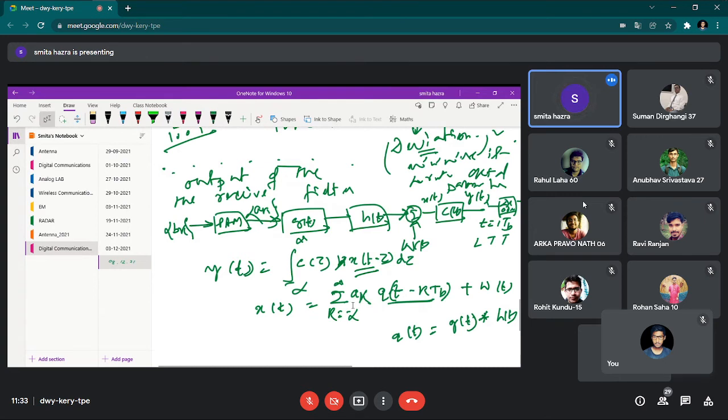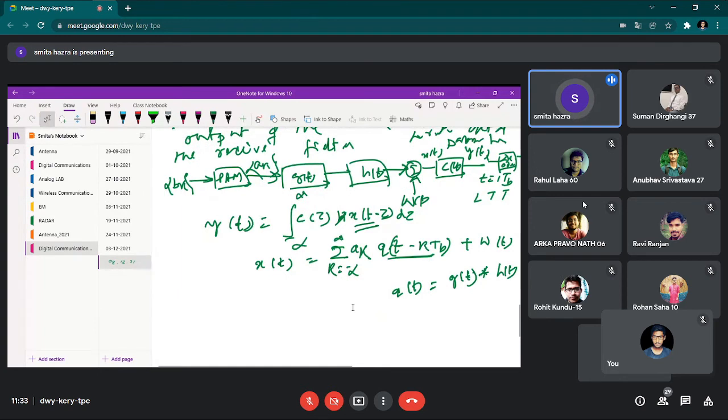I think the conditions I am writing here are a little bit familiar to you. Now you will check the things at t equal to iT_b. What should your checking duration be? It should be equal to the bit duration or symbol duration.